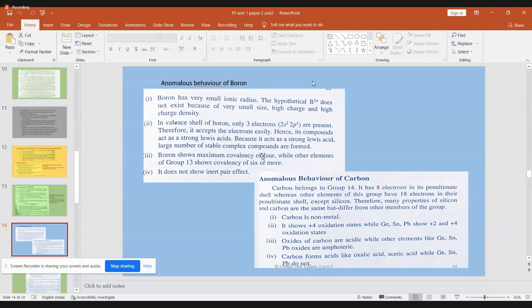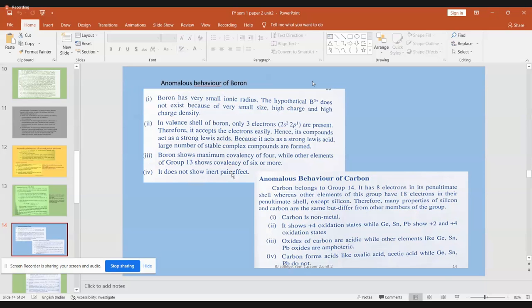Of course, one covalent bond will be without an electron. So therefore, it is an electron deficient compound and acts as a strong Lewis acid. Because it's a strong Lewis acid, it will combine with another Lewis base and form a stable compound. And boron does not show any inert pair effect. So these are all the 4 anomalous properties.